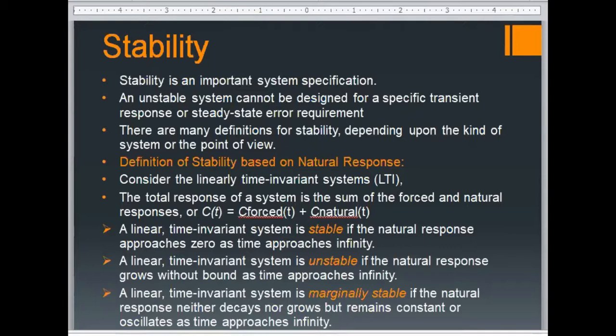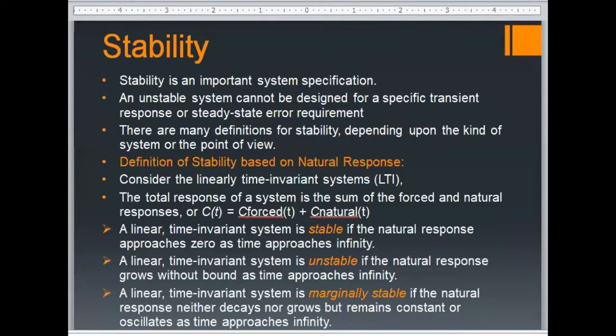The forced response is due to the input. Whatever we are giving in as an input, like a step, or a ramp, or any other input, maybe a sinusoid, the response due to the input is called the forced response. The natural response is due to the inherent characteristics of the system. So the total response is a combination of these two, if you remember from your previous lectures.